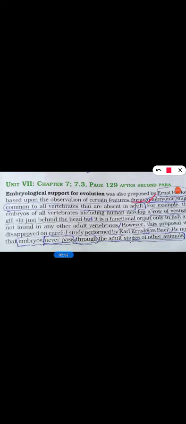So he stated that many of the structures originate from common structures.